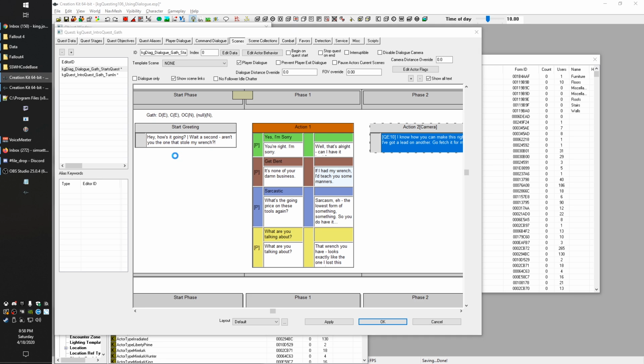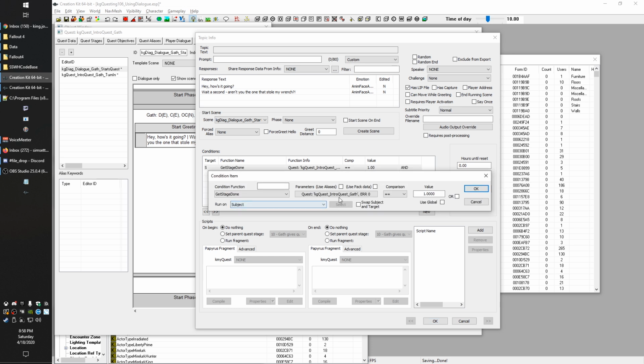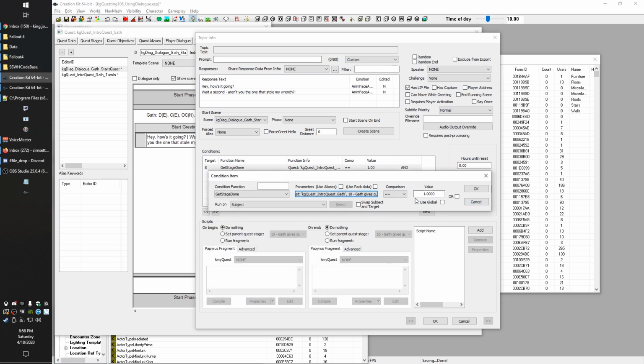So I find get stage done is much safer, because then I can treat each stage as it either happened or it didn't. So when I look for get stage done, I'm checking, hey, has that thing already happened at some point? I don't care when it happened. It doesn't have to be the thing that just happened, as long as it's happened in the past. So in this case, we're checking, did the stage Gath gives a quest happen? And we want to say equals 0, which means it didn't happen yet.